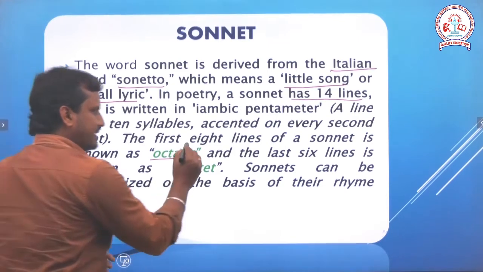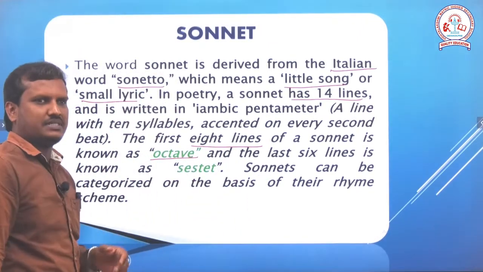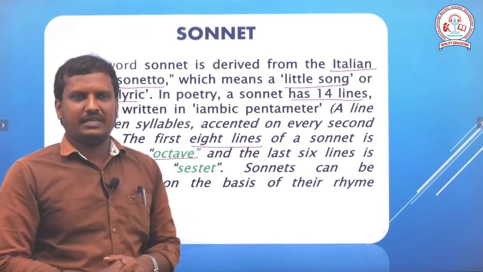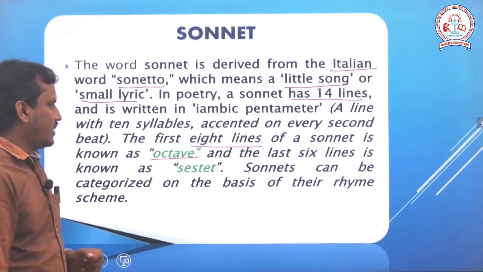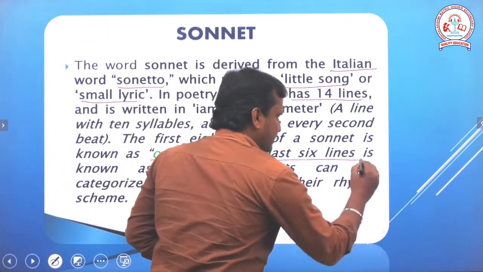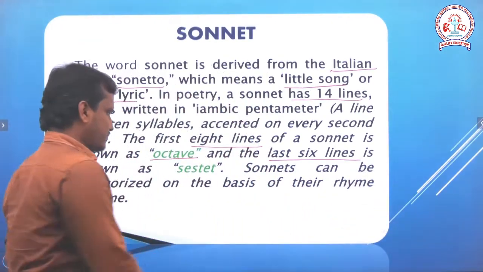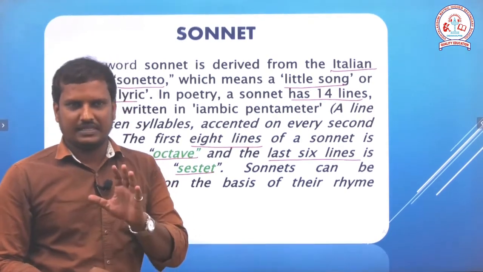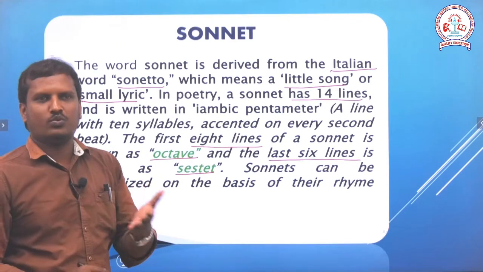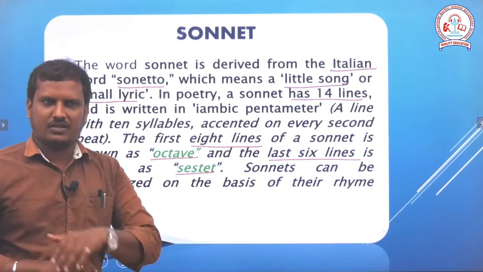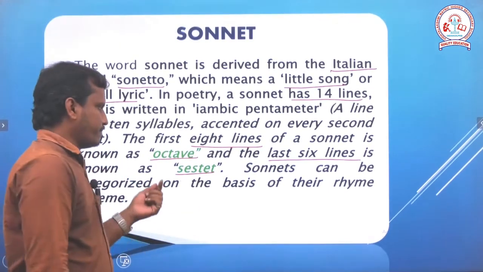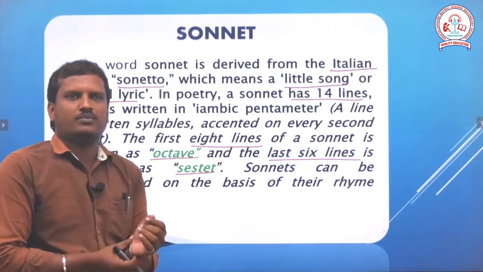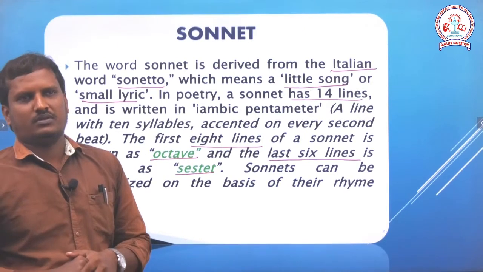The first 8 lines of the sonnet are called octave, O-C-T-A-V-E, octave. And the next 6 lines are called sestet. The first 8 lines are called octave and the next stanza, which has 6 lines, is called sestet. So, I think this is enough about the introduction to the poem.